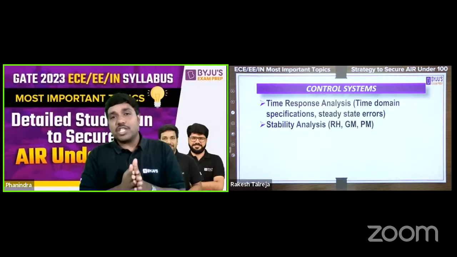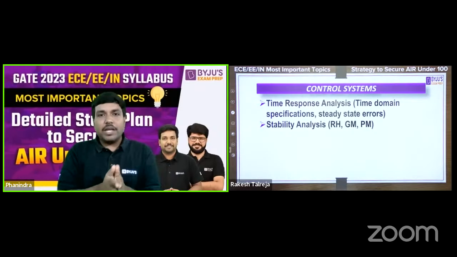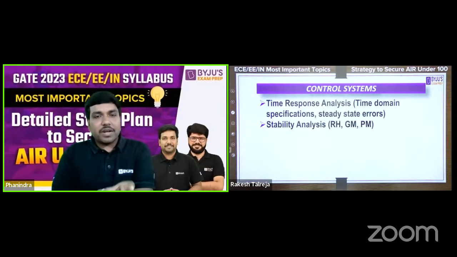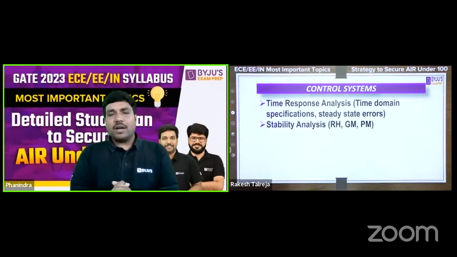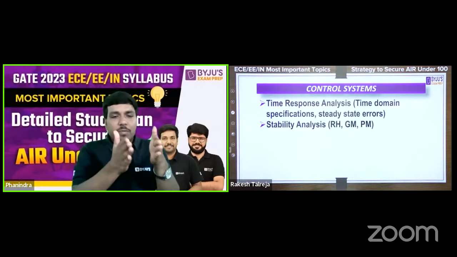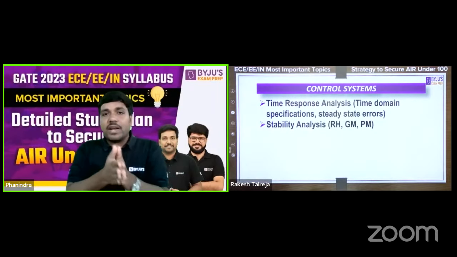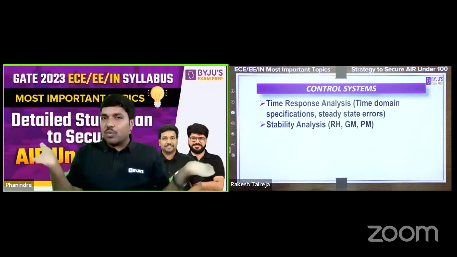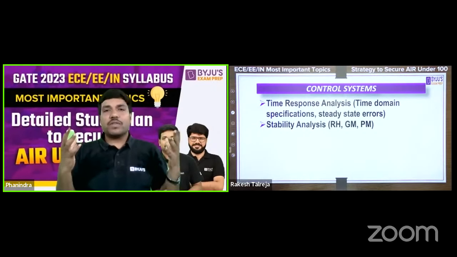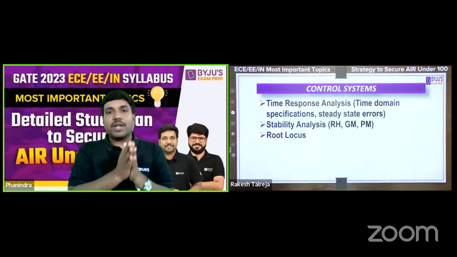And then coming to the next one, that is stability analysis. In stability analysis, particularly, you need to go through the RH criteria, that is the Routh-Hurwitz criteria, and conditional stability. Most of the time they will ask a question like what is the range of the controller gain for which the closed loop system is stable. This kind of question is so famous in the exam. That's why you should go through the concepts of the Routh-Hurwitz criteria.